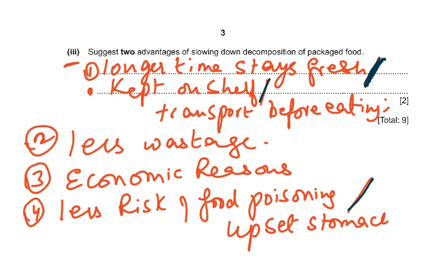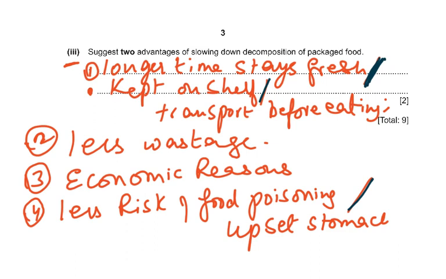Number two is less wastage. Number three is economic reasons, because this fruit has been supplied by the farmer. The farmer has taken a lot of time, the crop has matured, and then he is selling it in the market. So he must get some money for it, otherwise the farm will close down.